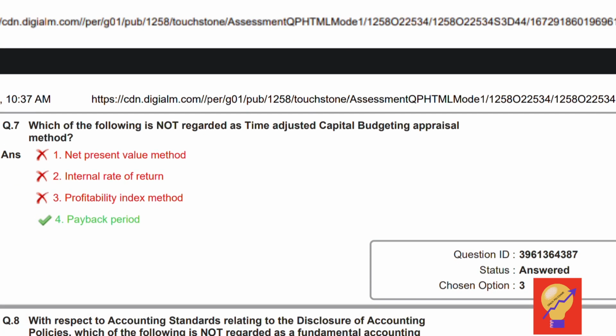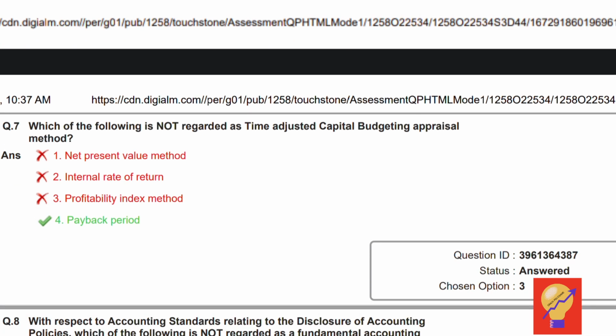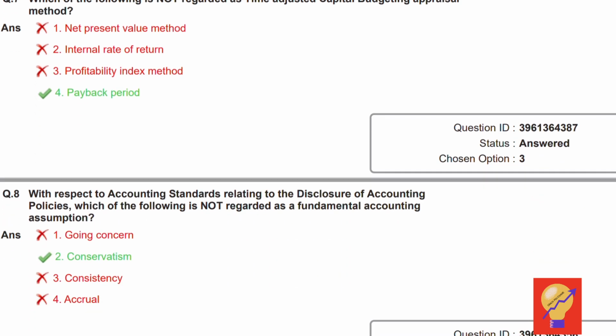Moving to question number 7. Which of the following is not regarded as a time-adjusted capital budgeting appraisal method? Option 4, payback period, because it is not regarded as a time-adjusted capital budgeting appraisal method. The rest, that is net present value, IRR, and profitability index, are all time-adjusted capital budgeting appraisal methods.